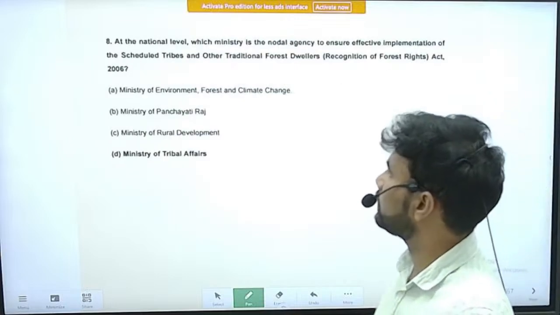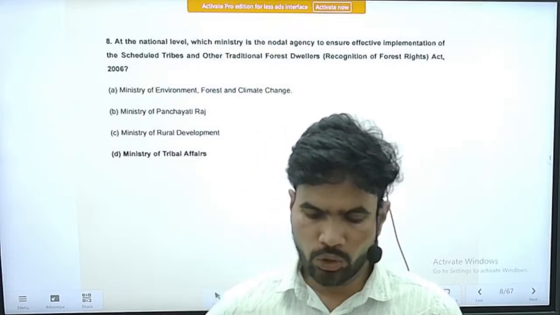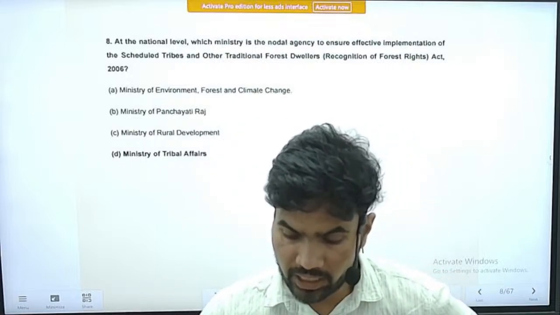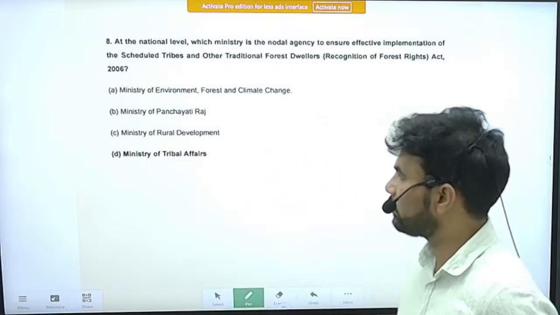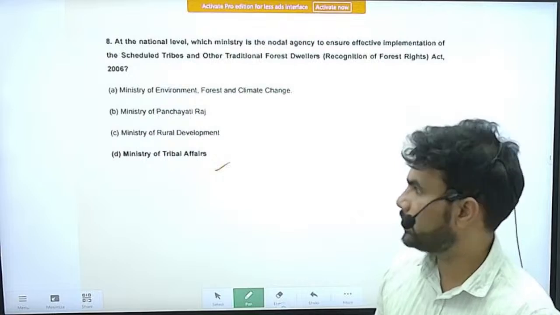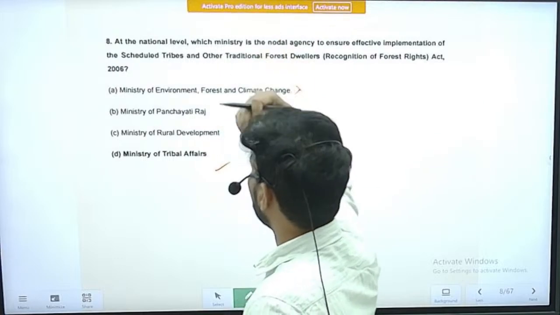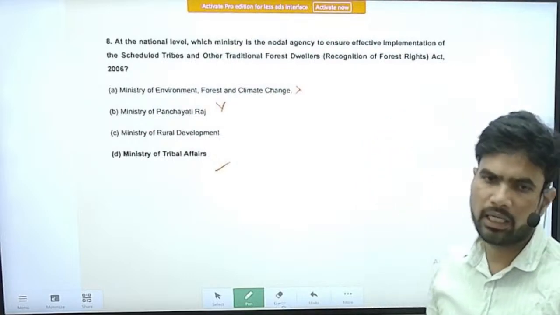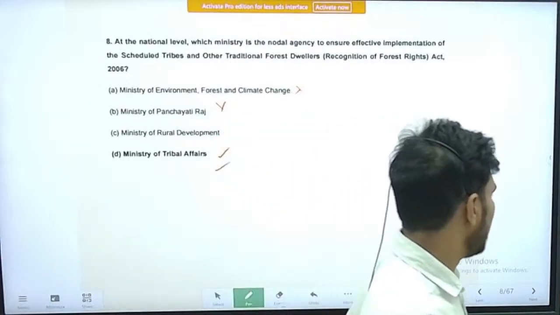Next question, question number 8. At national level, which ministry is the nodal agency to ensure effective implementation of the Scheduled Tribes and Other Traditional Forest Dwellers Act, popularly known as the Forest Rights Act of 2006? It is a straightforward question. It is the Ministry of Tribal Affairs which will oversee the implementation of the Forest Rights Act. Do not confuse it with the Ministry of Environment, Forest and Climate Change, and you may also confuse it with the Panchayati Raj Act. It is the Ministry of Tribal Affairs which oversees the Forest Rights Act.